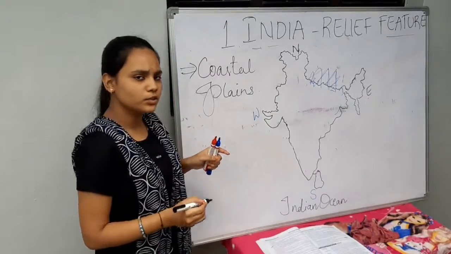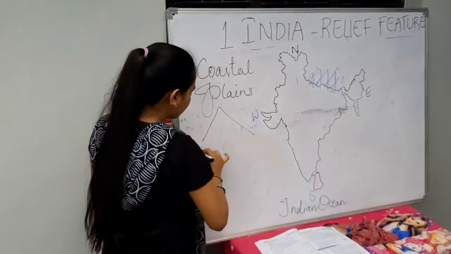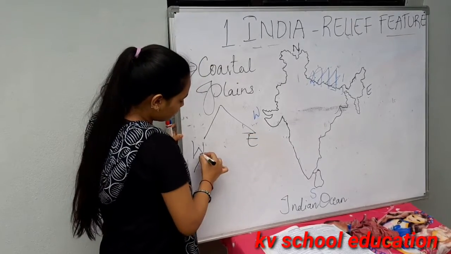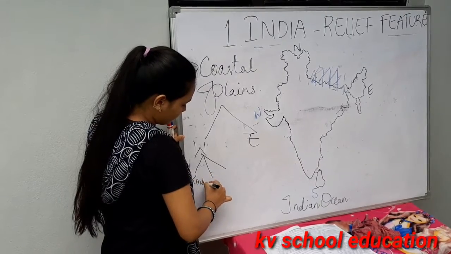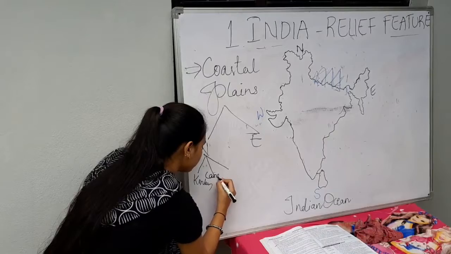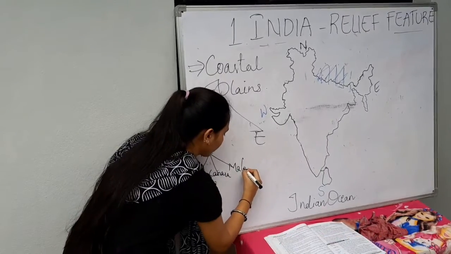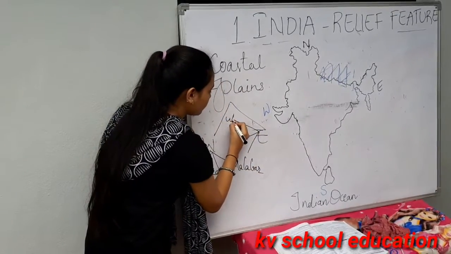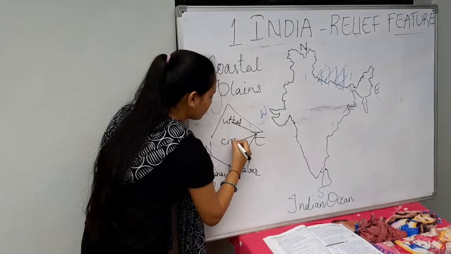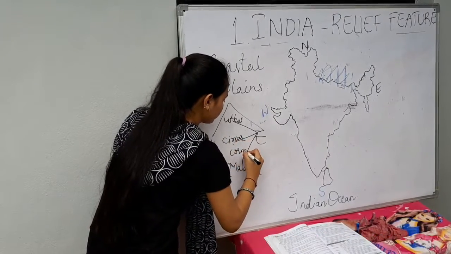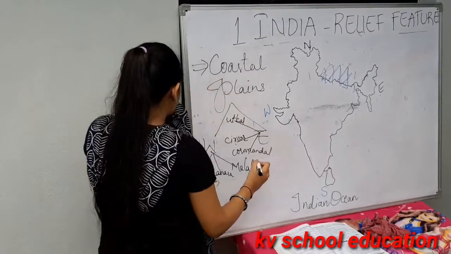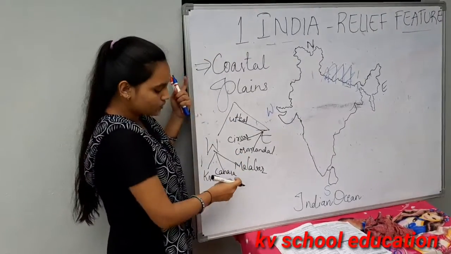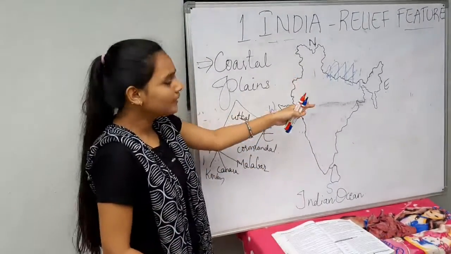So coastal plains divide into two, western coastal plains and eastern coastal plains. Western coastal plains again divide into three, Konkan coast, Canara coast and Malabar. And then eastern also is divided into three: Utkal coast, Sirkar coast, and Coromandel coast. These are the two types of coastal plains, and we'll see where Konkan coast, Canara coast, and Malabar coast are located in the India map.